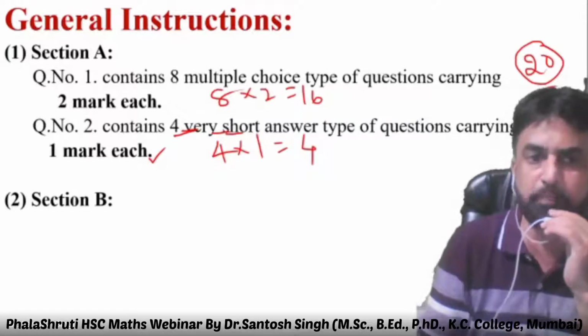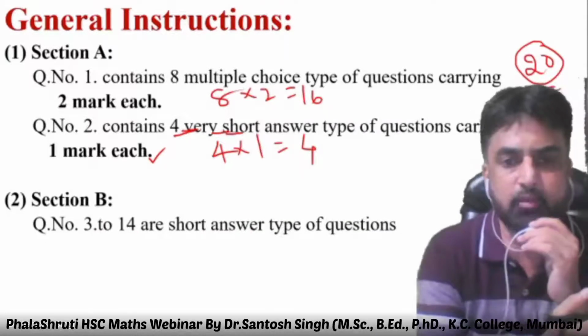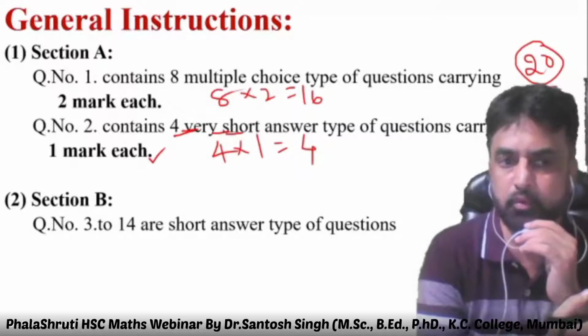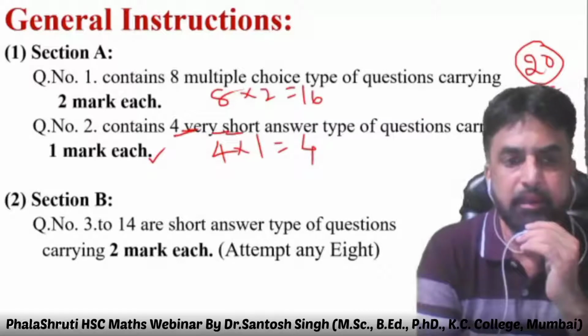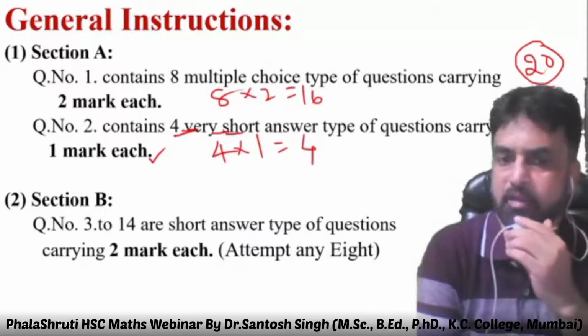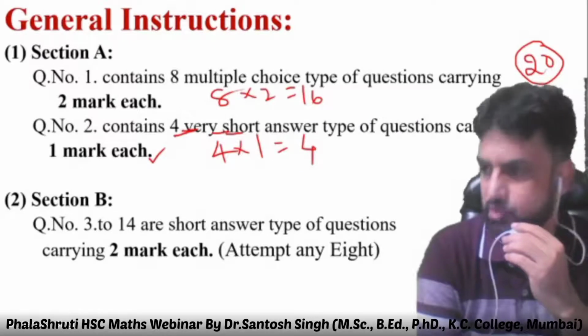In section B, there are 12 questions, 3 to 14, carrying 2 marks each, and students are supposed to attempt only 8 out of these 12.